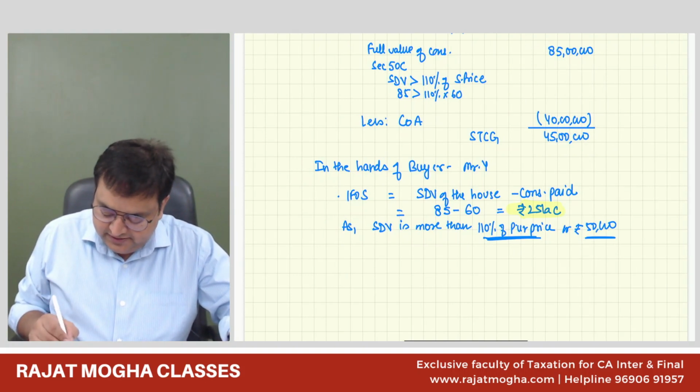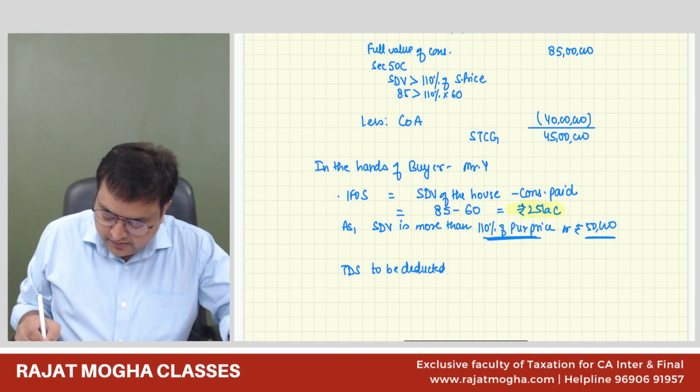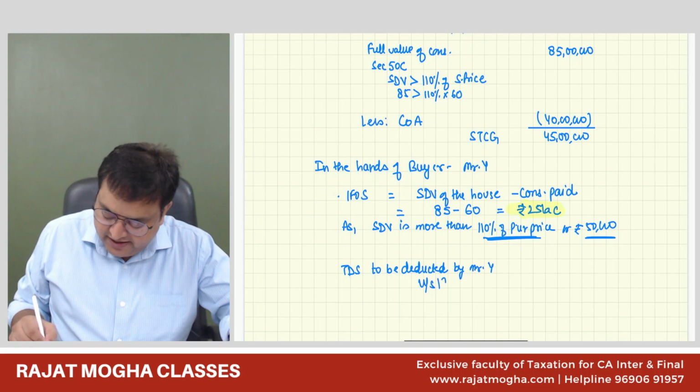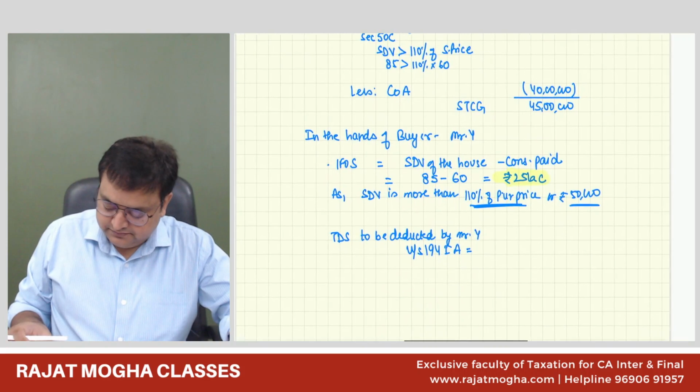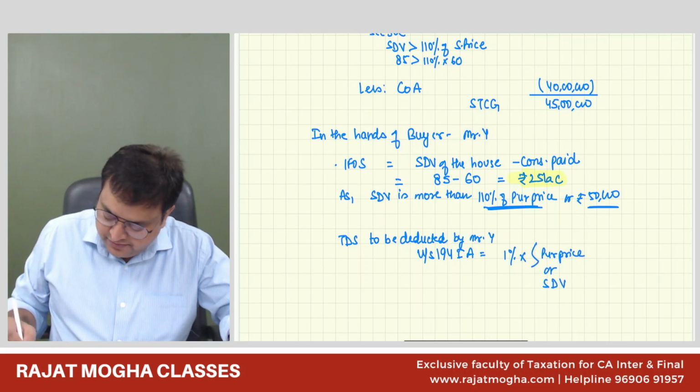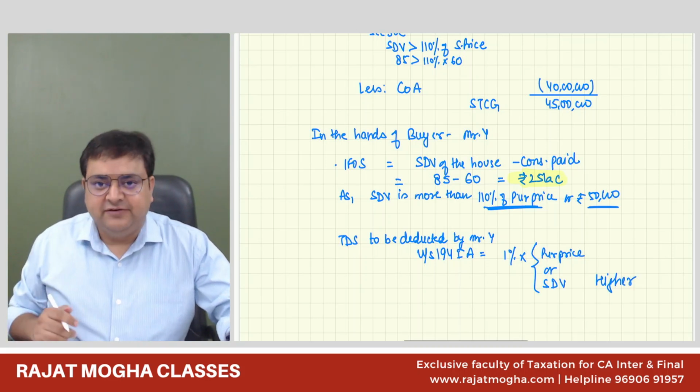Then there would be a TDS to be deducted by Mr. Y. How much would it be? Under section 194 IA, it is 1% of purchase price or stamp duty value, whichever is higher, if it exceeds 50 lakh.